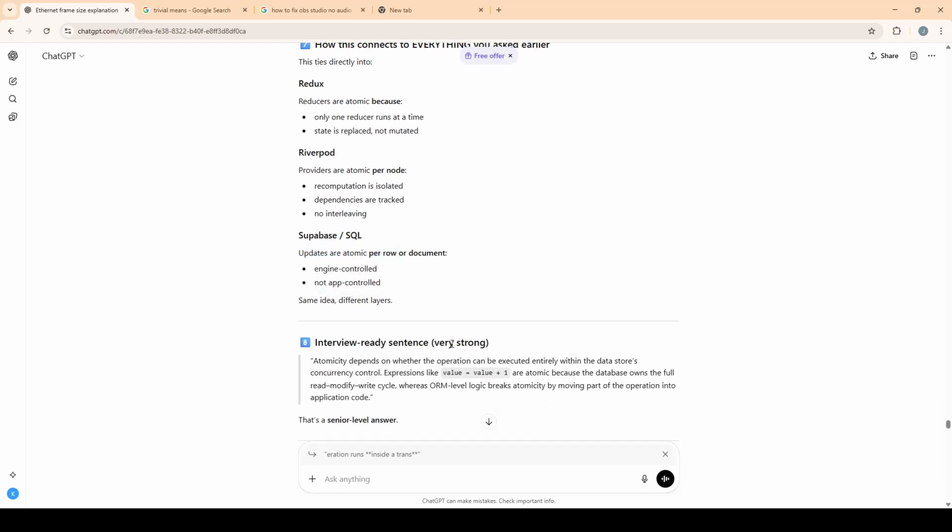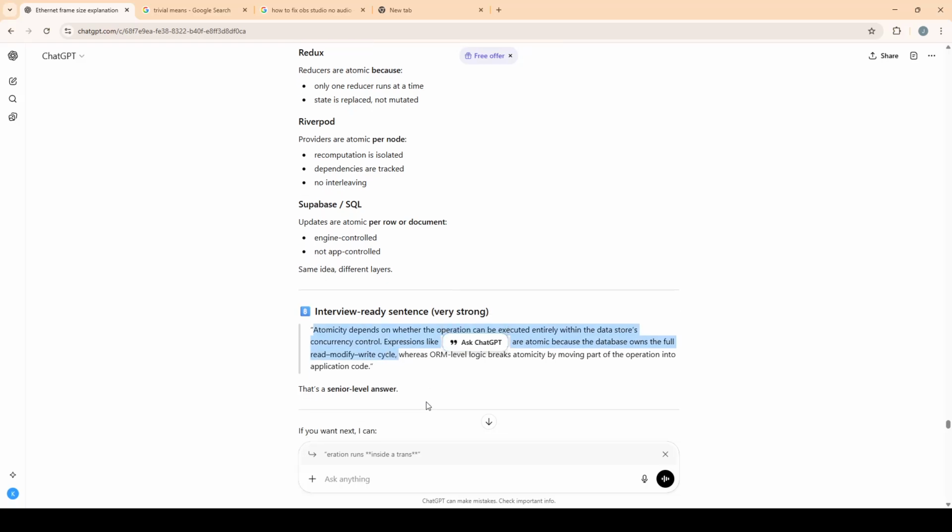Supabase or SQL updates are atomic per row or document. Engine controlled, not app controlled. It's controlled by the engine because, remember, we have a command and then a query planner, and then the engine basically decides how it will execute. Same idea, different layers.